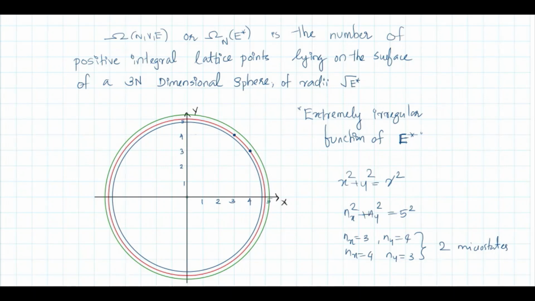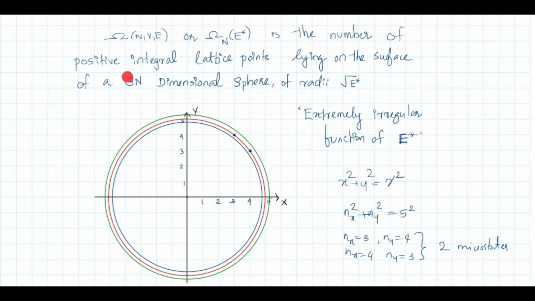So a slight variation in E itself produces an irregular nature for that number. Here for energy equal to 5, you got the number as 2. There are 2 solutions, 2 microstates. But if you take a slightly different energy, the number is 0. So that nature is highly irregular.